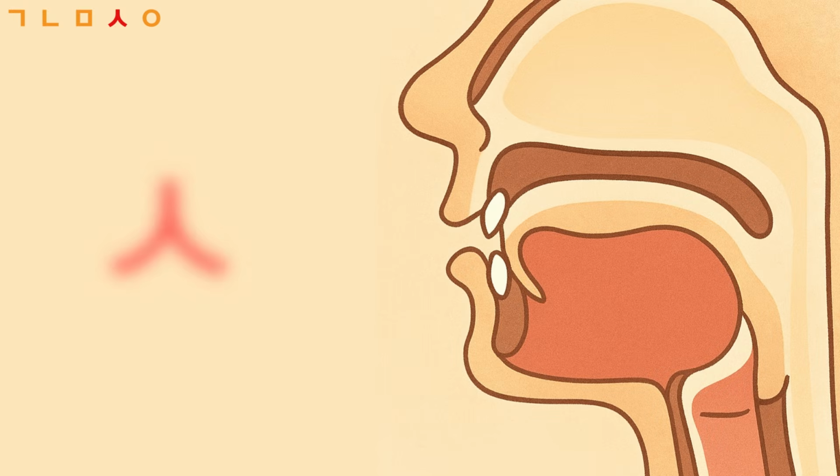Fourth consonant is 시옷. The consonant 시옷 was designed to represent the appearance of teeth when pronouncing it. To make this sound, the upper and lower teeth are positioned closely, and the tip of the tongue is placed behind the teeth while letting the air flow out through the narrow space. S, s.